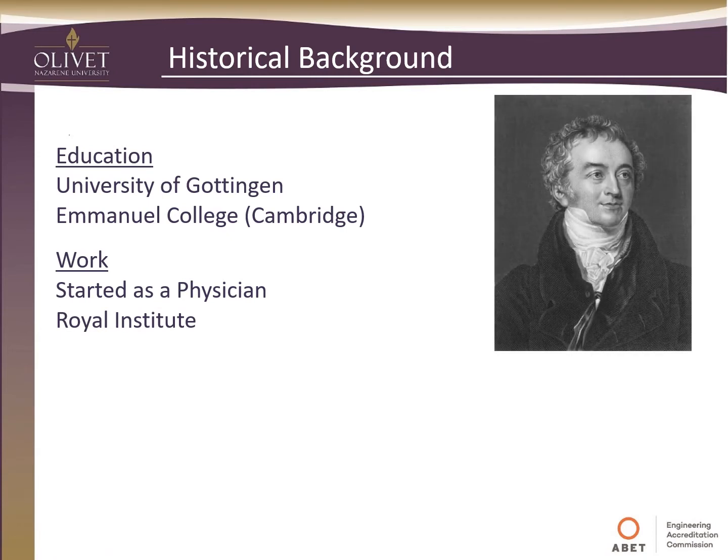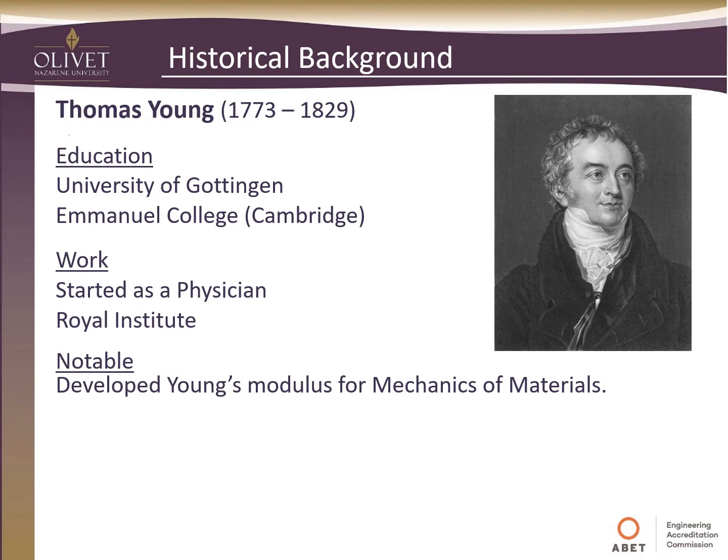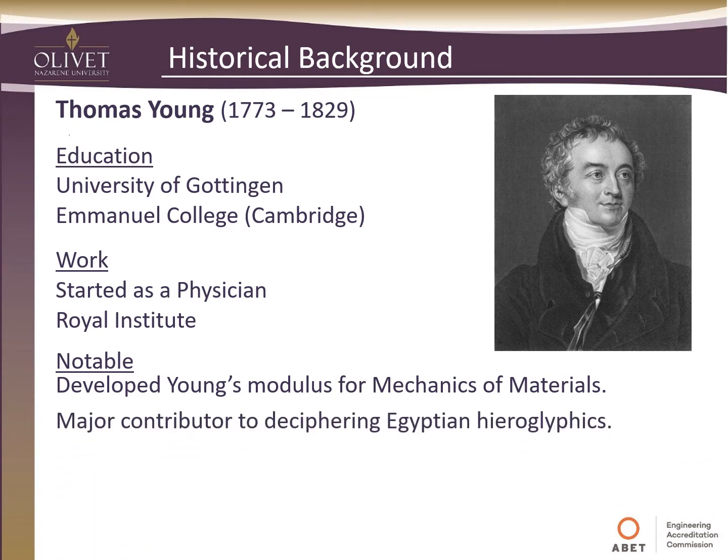So here's an image of this person. Give you one last chance to see if you can guess the identity. And this person is Thomas Young, lived in the late 1700s, early 1800s. So what are some of the things that are notable about Mr. Young? First, you may recognize his name because he did some work in mechanics of materials and developed Young's modulus for mechanics of materials. So if you've had that course, you've probably seen that and are familiar with that.